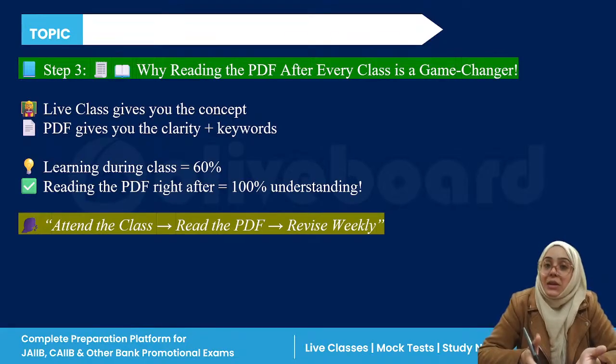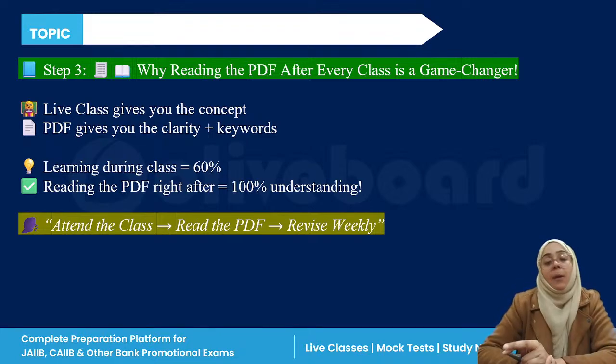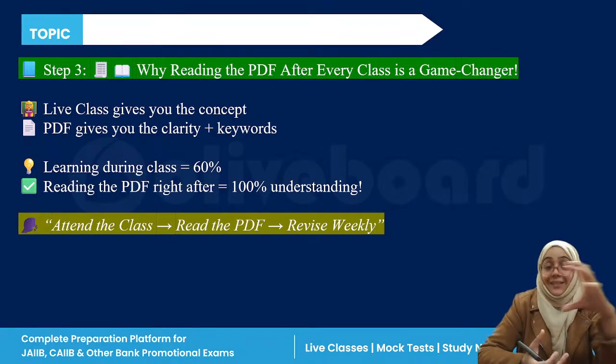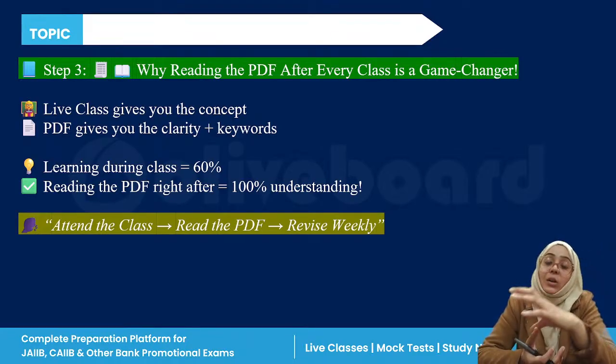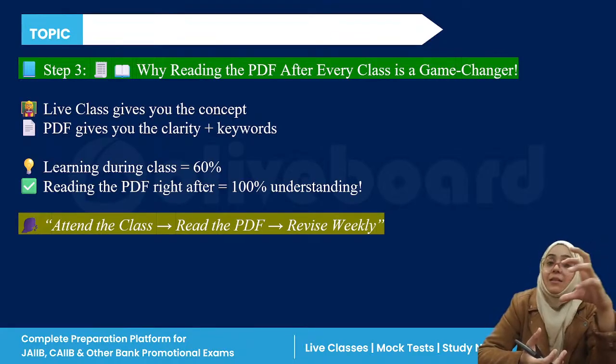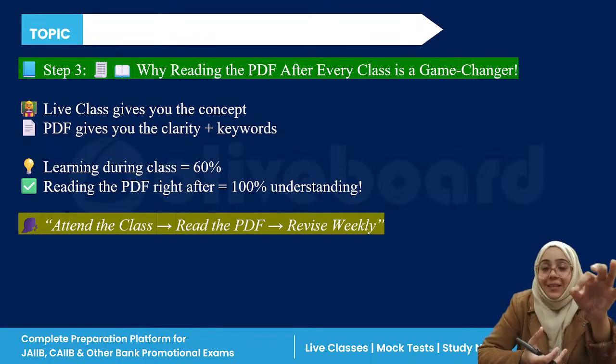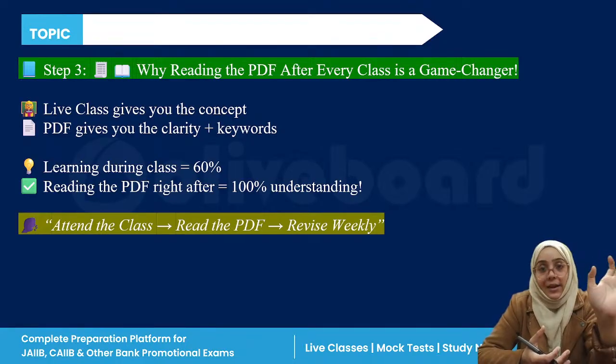If you are reading the PDF and you encounter any doubt, again, you can message me, call me, WhatsApp me, community access is there. You can contact me anywhere. I will be clearing your doubts. Okay. So in this way, your foundation will be built. So this is actually the very important step. When we are consistent, there is no subject which is difficult, right?